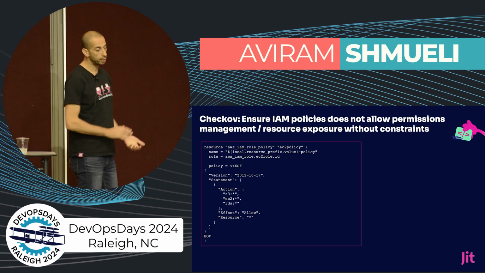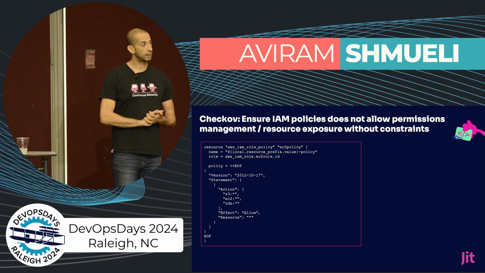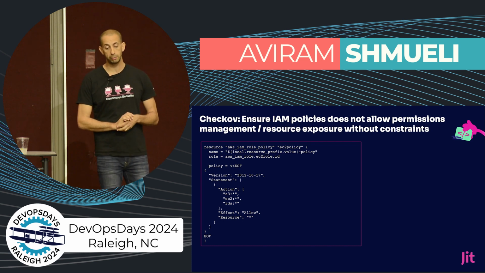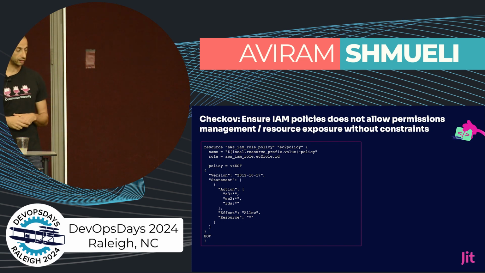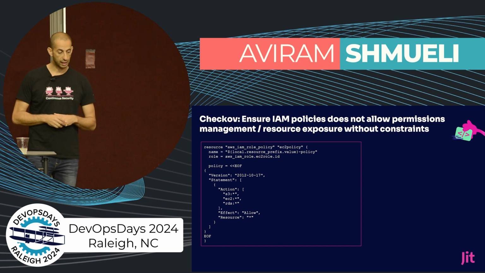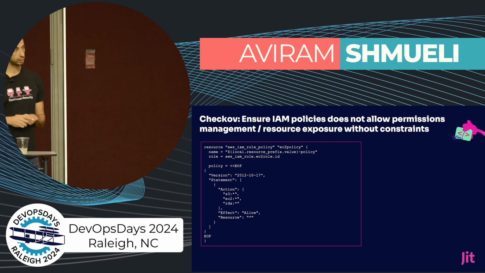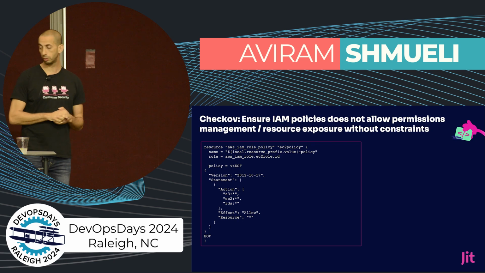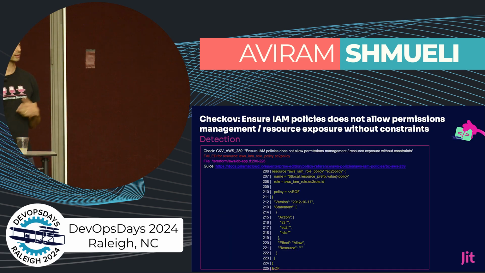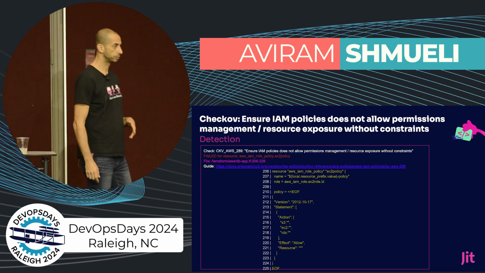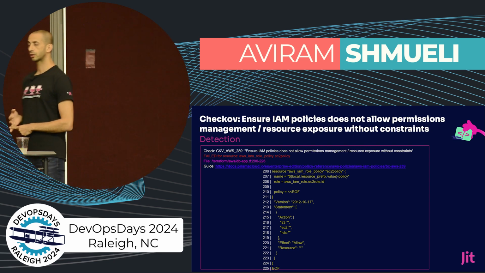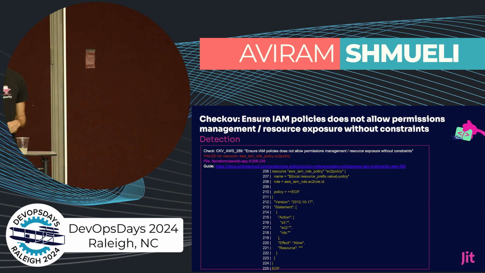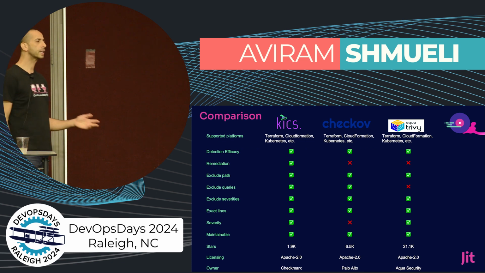The third example is about IAM policies that should not allow overly excessive permissions. And in this case, you see the effect allow and the resource which allows all resources. And that will be considered as an issue by Checkov. Okay? And Checkov will provide, again, the description, the relevant lines of code, and the recommendation.